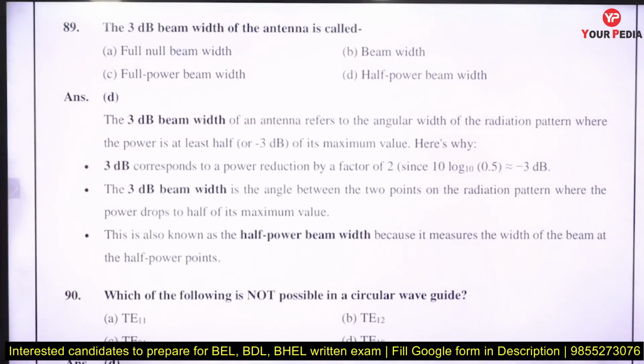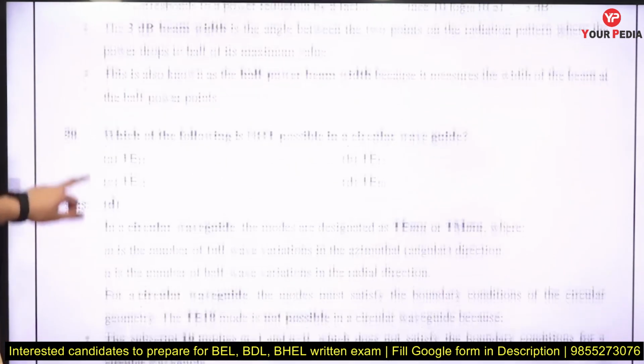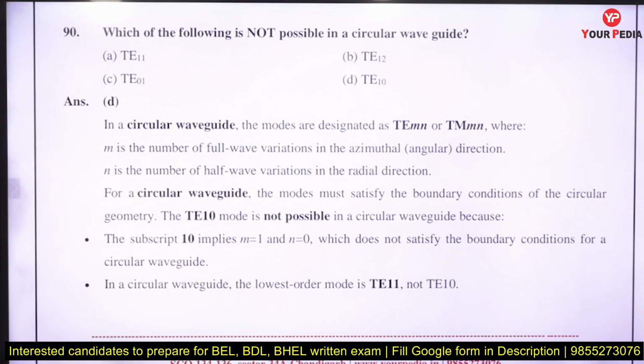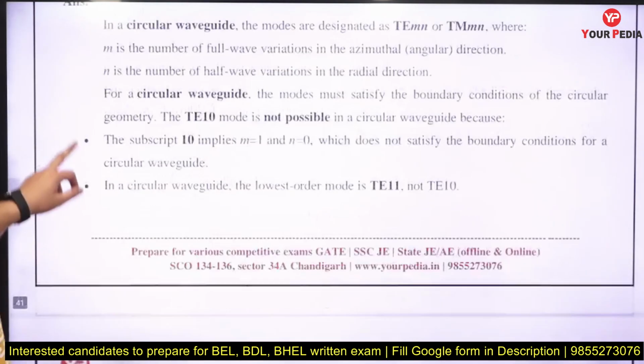A 3 dB beam width of an antenna is called what? Half power beam width, right? At 3 dB, your amplitude will decay to 1 by root 2 times and power will decay to 1 by 2 times. Which of the following is not possible in a circular waveguide? If I am talking about the circular waveguide, the mode TE10 is not possible in your circular waveguide.